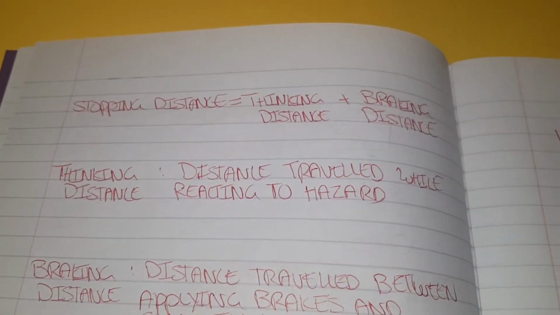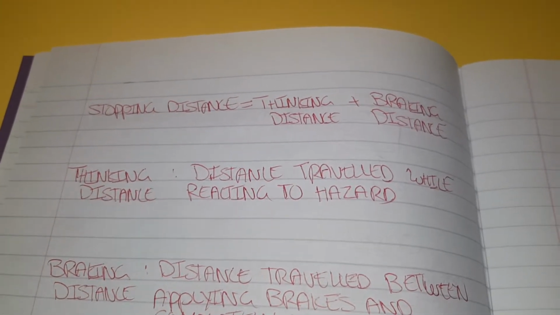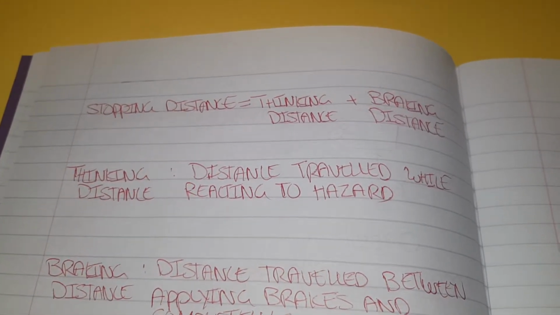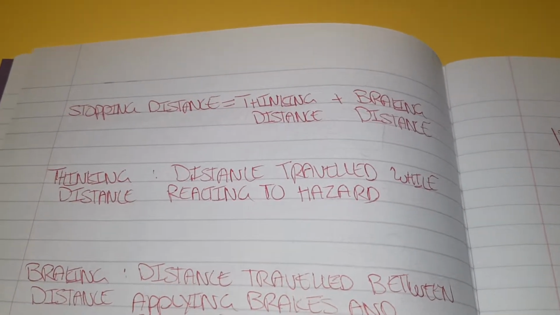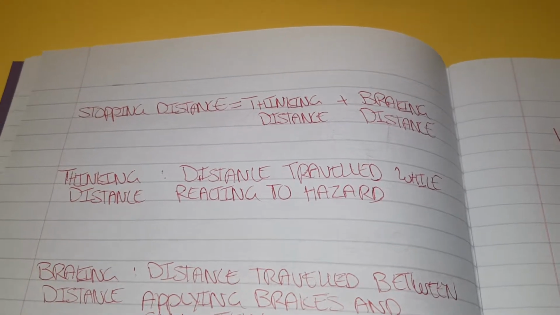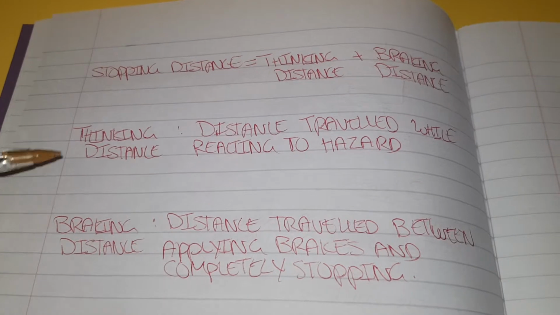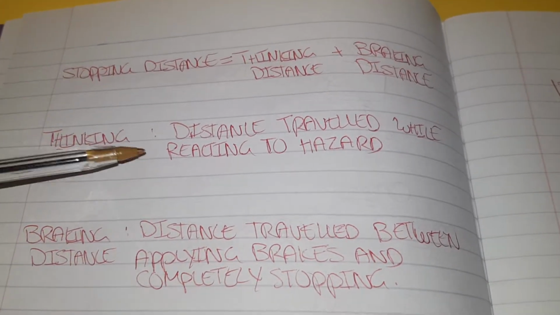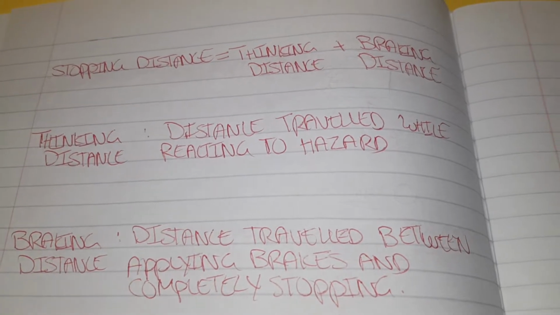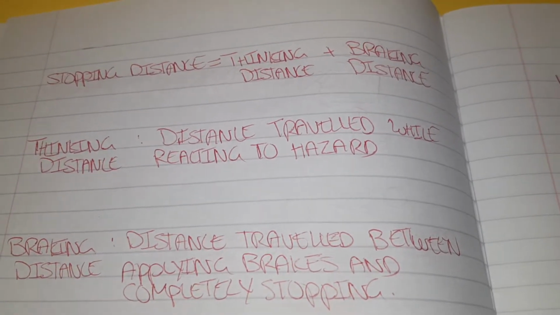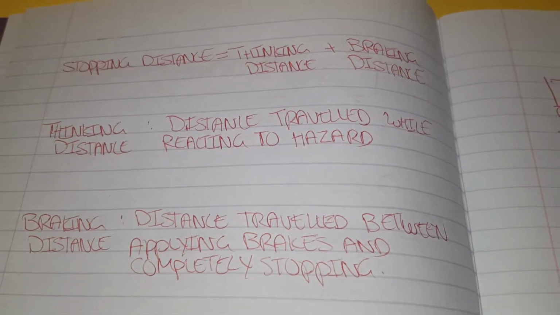So that's called your reaction time. The time between seeing the cow and applying the brakes is your reaction time. The distance that you've traveled while you're reacting is your thinking distance, right? They could have called it reacting distance, but oh well, they call it thinking distance. So it's the distance traveled while reacting to a hazard, the distance you travel between seeing the cow and touching the brakes. The better your reaction time, the less distance you will travel before applying the brakes, because you can press it very quickly. So that's your thinking distance.